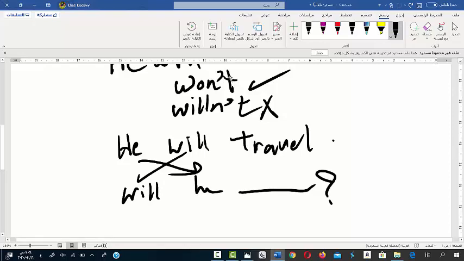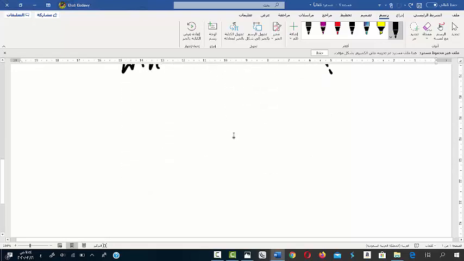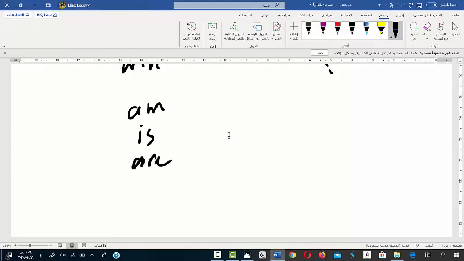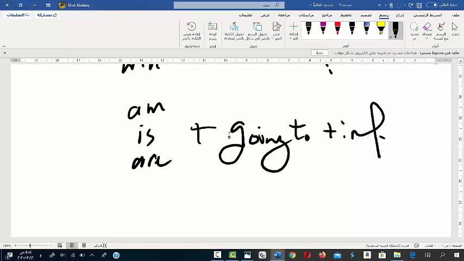And now we are talking about the near future, as it is the second form for the future. We have the future simple tense and we have the near future. Near future, we have am, is, are, plus going to, plus infinitive. So it is near future.